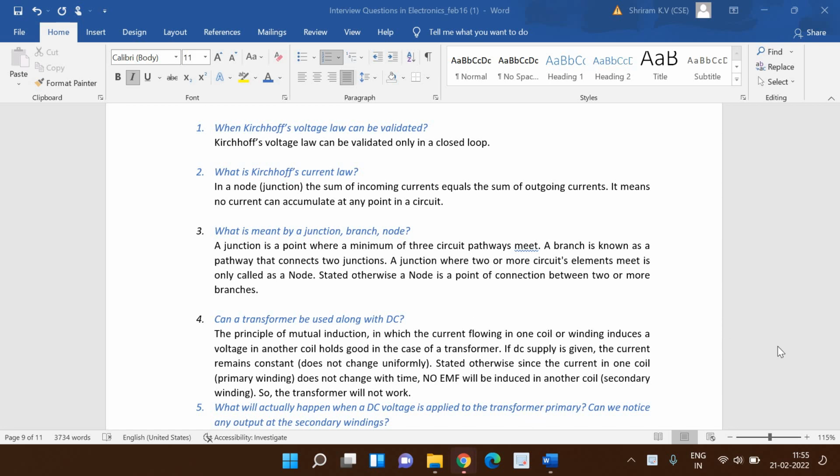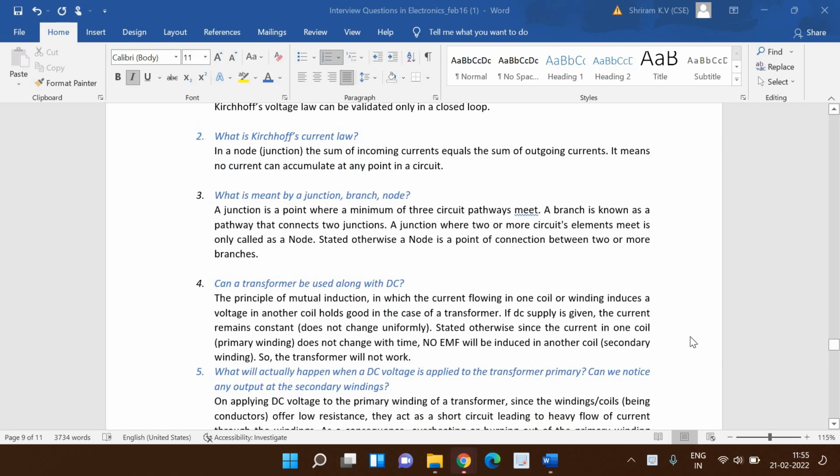What is Kirchhoff's current law? It's a very simple question, yet a very important question. In a node, the sum of the incoming currents equals the sum of the outgoing currents. It means no current can get accumulated at any point in the circuit. No current can stay there. Whatever is coming in must go out. So that's Kirchhoff's current law.